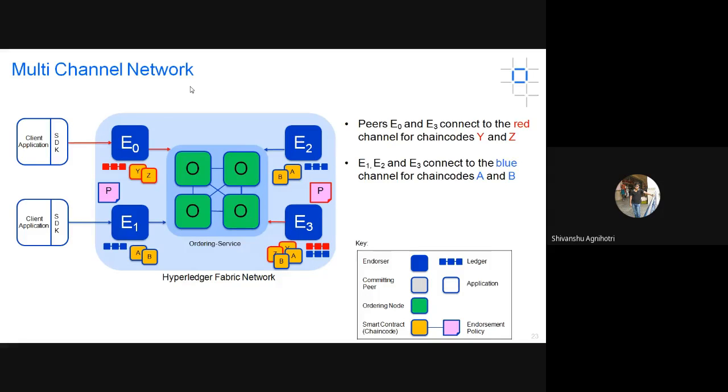In that case, if only 4 or 5 peers are trying to communicate, they can create a channel and use some chain codes for their transactions, not for all of the transactions. That is the functionality of a multi-channel network. It basically improves the performance of the Fabric network. That is why the channel concept is coming, just for involving some particular endorser peers.